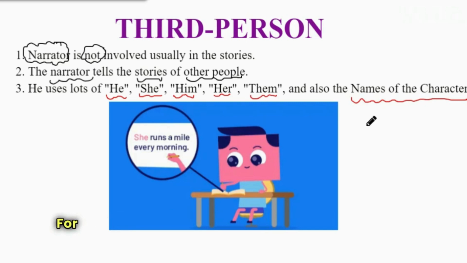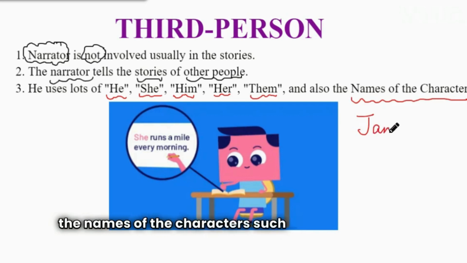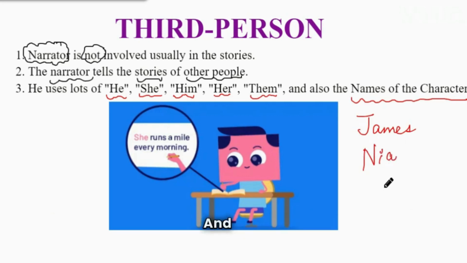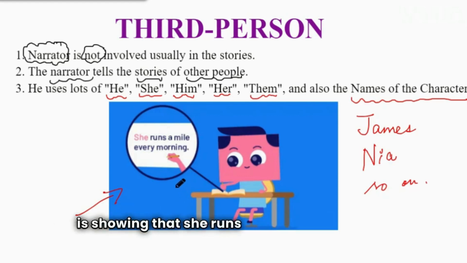For example, I have written a novel in which I am taking the names of characters such as Jeans, Nia, and so on. And you can see again in the picture, it shows that she runs a mile every day, right?